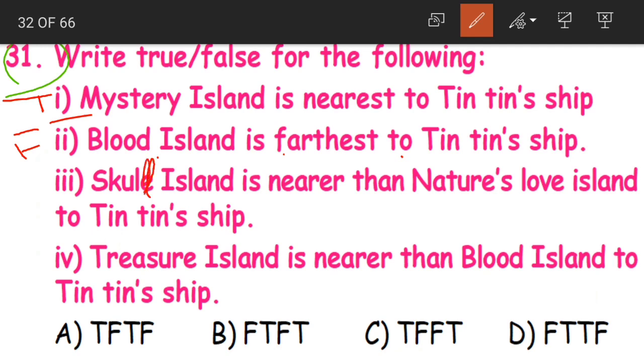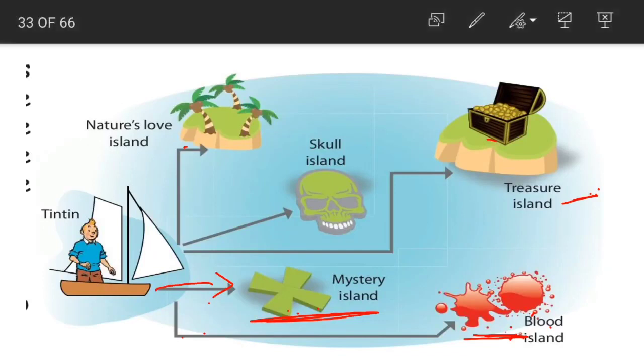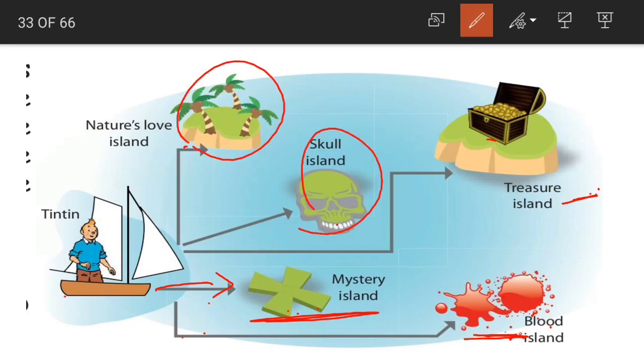Next, statement 3. Skull Island is nearer than Nature's Love Island to Tintin's ship. So what are the two islands that we are talking about? Skull Island and Nature's Love Island. Now which is nearer, children? This is our Tintin's ship, right? Looking at the distance, tell me which one is nearer.